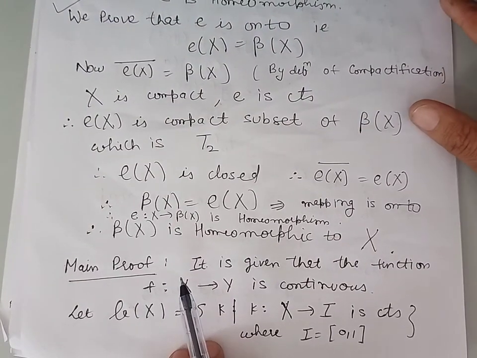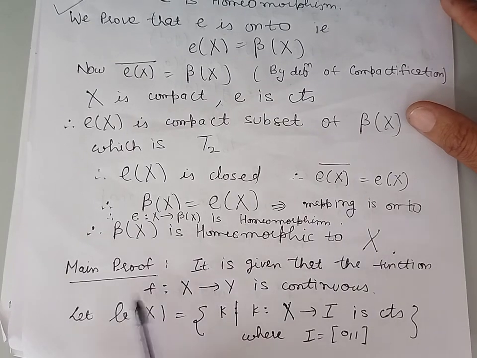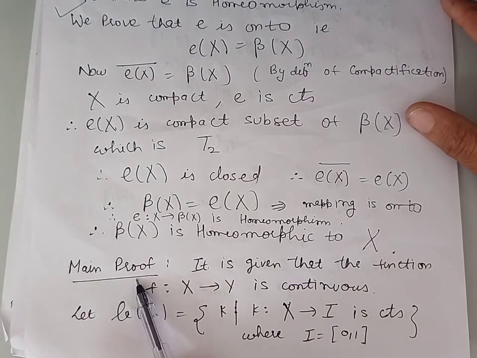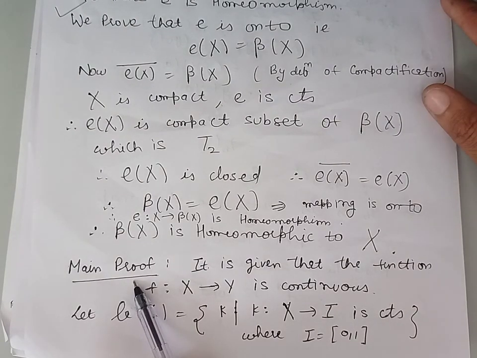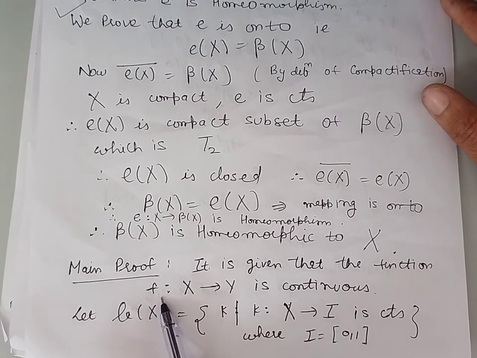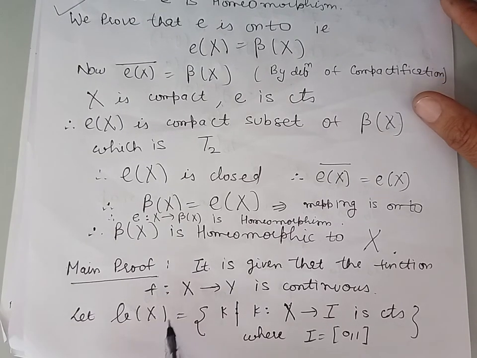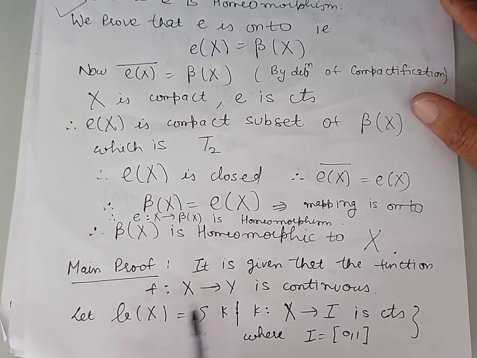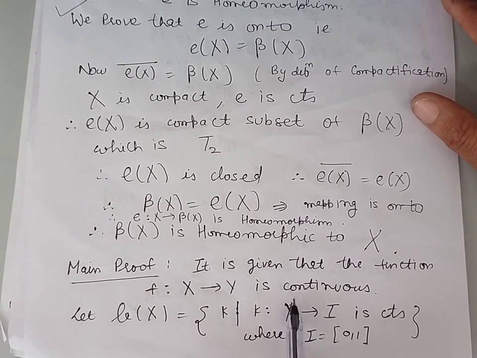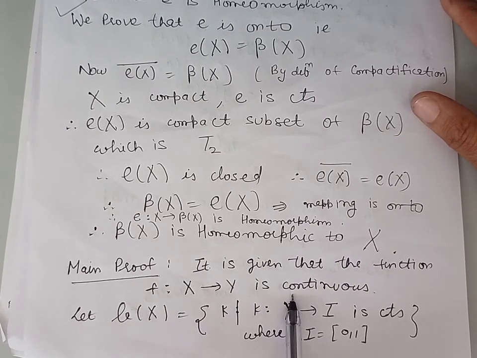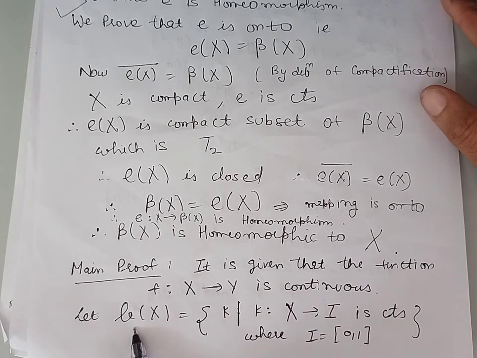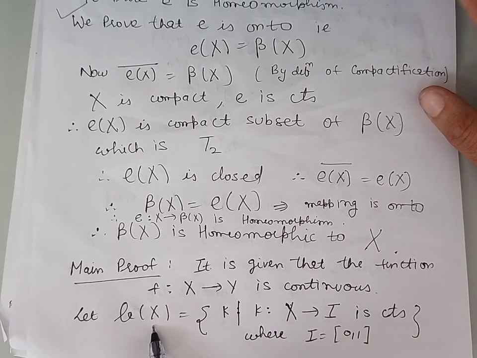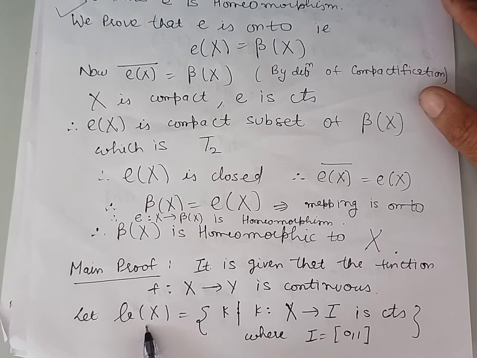Now we will do the proof of the main theorem, in which we show the existence of continuous extension of the function f. Here f is a function from X into Y, and this is a continuous function. Let us define two families of functions. The first family we denote by Bx.